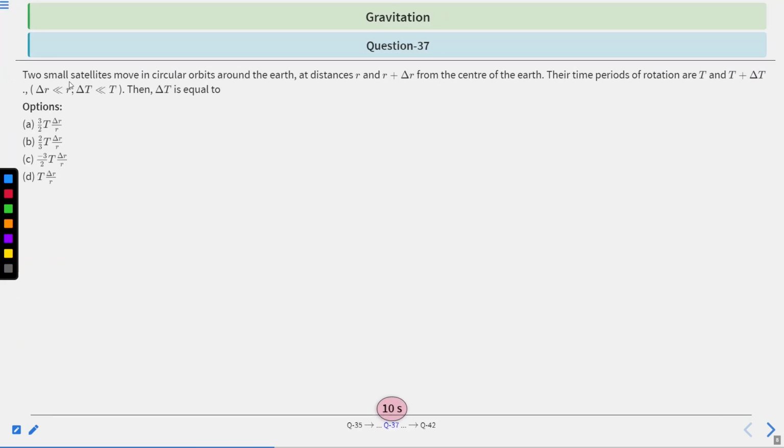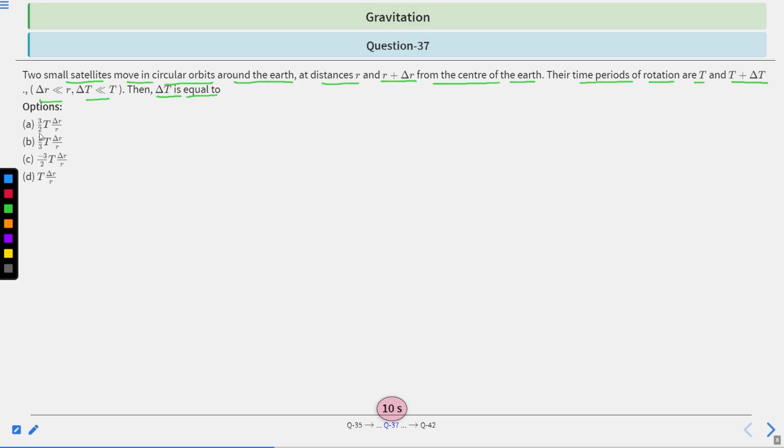Two small satellites move in circular orbits around the earth at distance r and r plus delta r from the center of the earth. Their time periods of rotation are T and T plus delta T, where delta r is less than r and delta T is less than T. Then delta T is equal to what? So the question asked is about delta T.